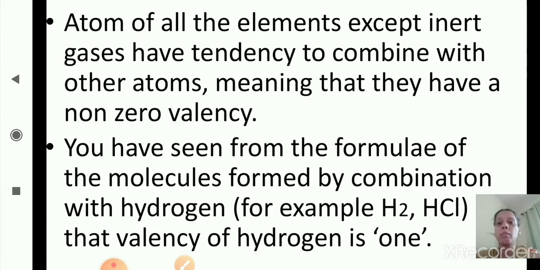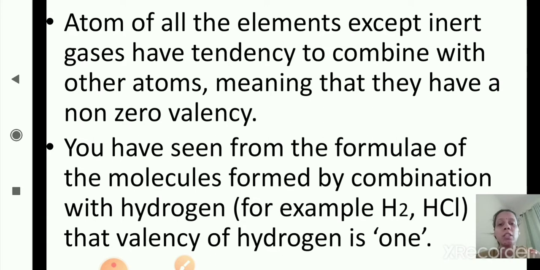You have seen from the formulas of the molecules formed by combination with hydrogen, for example H2 and HCl, hydrochloric acid, that the valency of hydrogen is 1. Why is the valency of hydrogen 1? Because in hydrogen, in the outermost shell there is only 1 electron, so to complete the duplet it needs 1 more electron. So what is the valency of hydrogen atom?